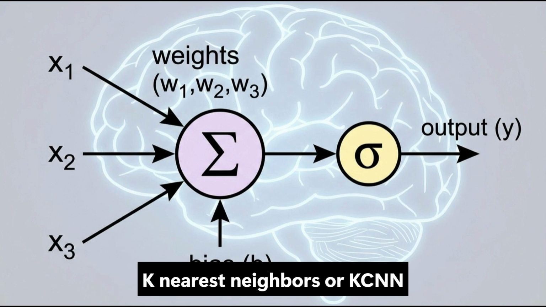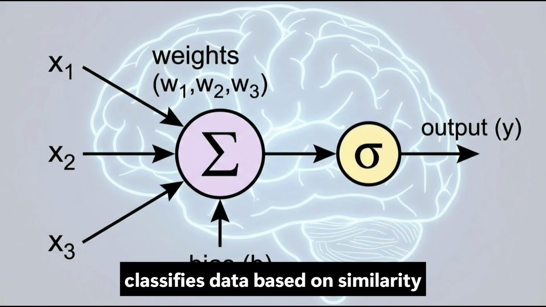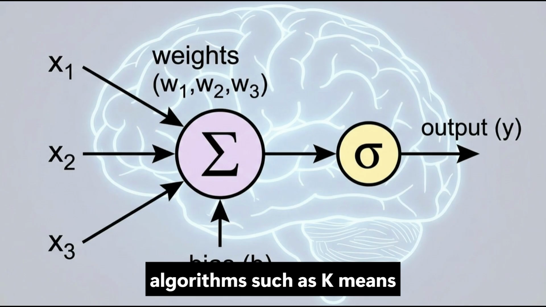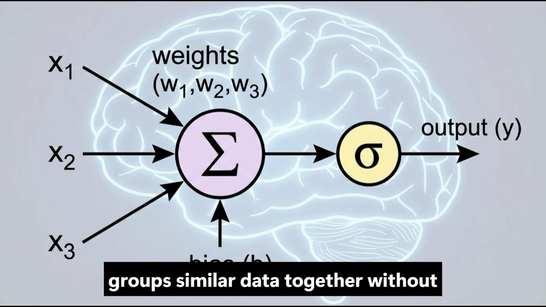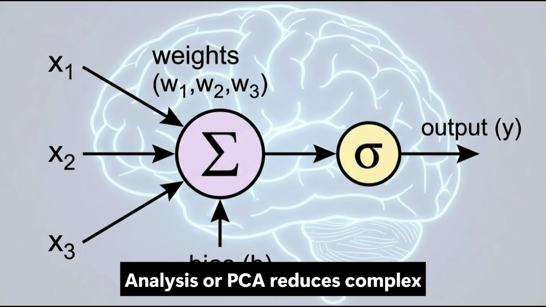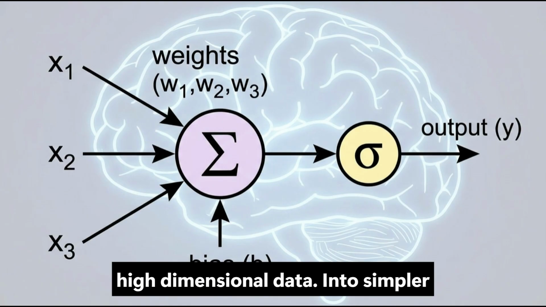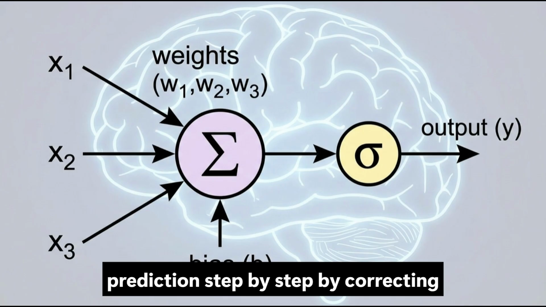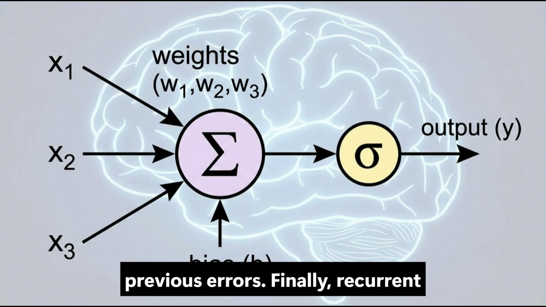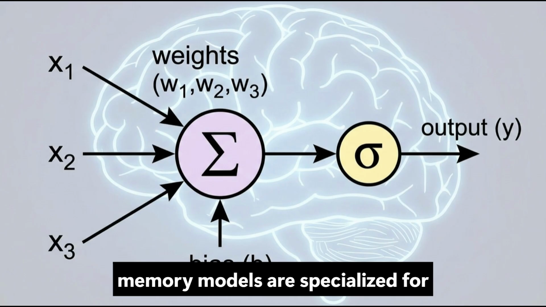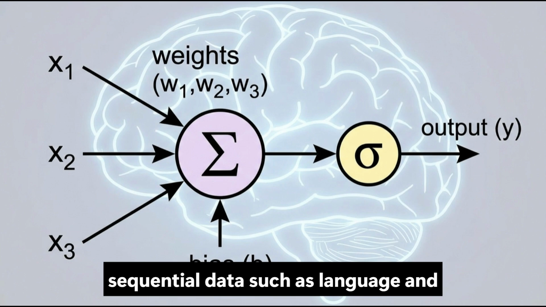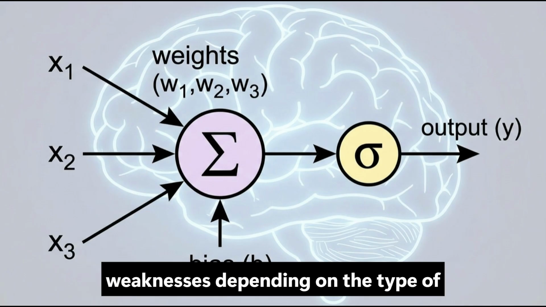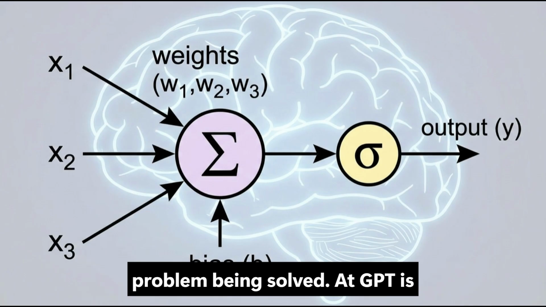K-nearest neighbors, or KNN, classifies data based on similarity to nearby data points. Clustering algorithms such as K-means group similar data together without predefined labels. Principal component analysis, or PCA, reduces complex high-dimensional data into simpler forms. Gradient boosting improves predictions step by step by correcting previous errors. Finally, recurrent neural networks and long short-term memory models are specialized for sequential data such as language and speech. Each technique has strengths and weaknesses depending on the type of problem being solved.